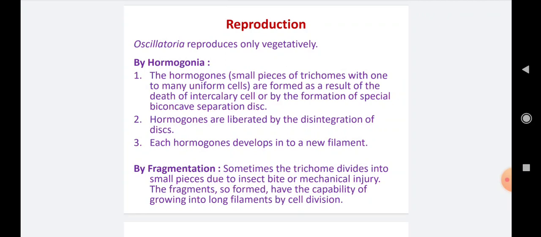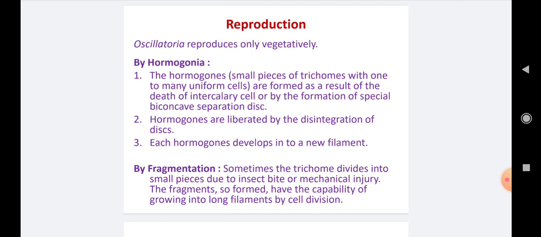Number 2, hormogones are liberated by disintegration of the disc. When the discs disintegrate or dry and disappear, the hormogones are free from the trichomes. Each hormogone develops into a new filament. After liberation, they settle down on a suitable substratum, germinate and produce a new individual filament of the oscillatoria. So this is about the asexual or vegetative reproduction of the oscillatoria caused by the hormogonia.